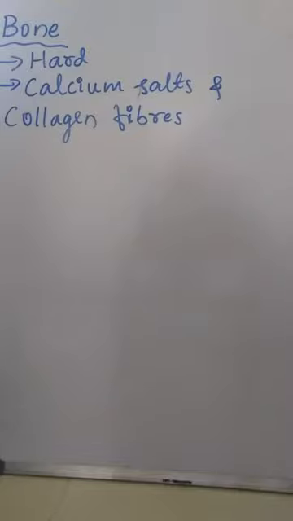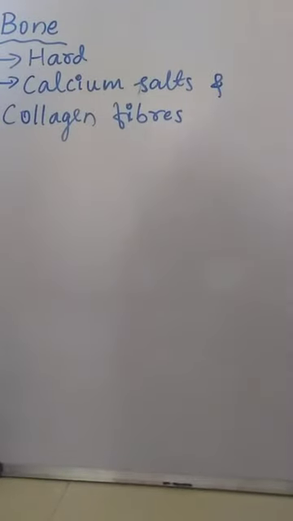Bone is the main tissue which gives structural frame to the body. Bone gives structural frame to the body, means the skeletal system of a human being contains bones. The bones of various parts tell about the shape of the body, or by seeing the skeletal system of an individual, we can assume the structure of that person.